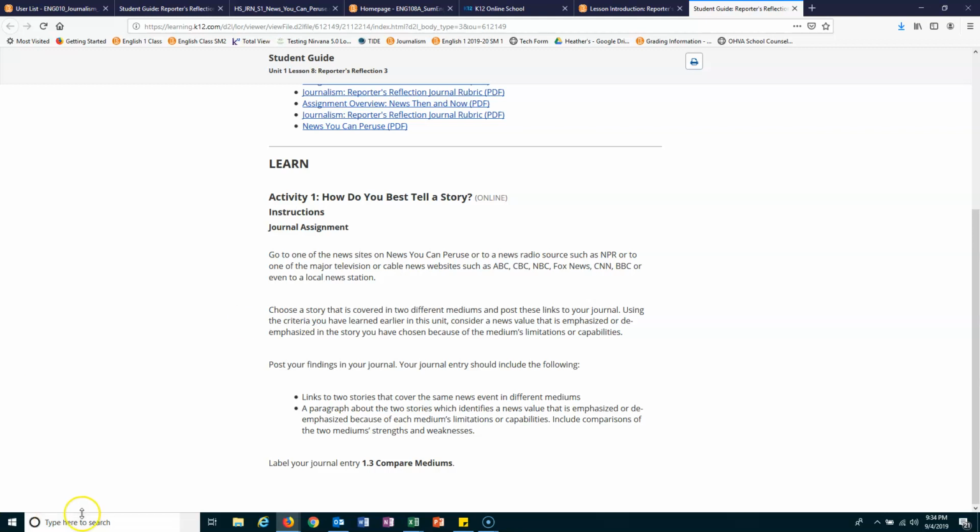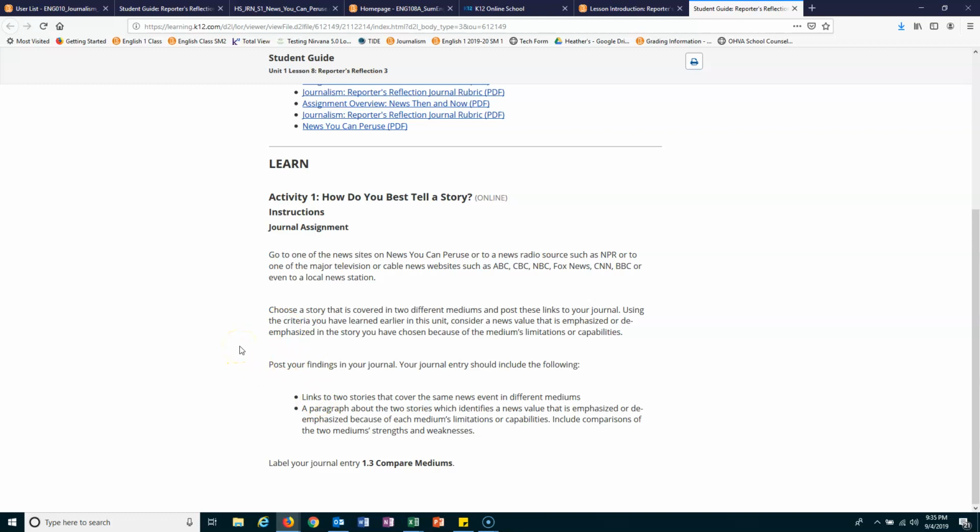With that, what you're doing is comparing the two. You are going to use the criteria you've learned in the unit, such as news values, to identify what is emphasized or de-emphasized in the story you've chosen because of the medium's limitations or capabilities.